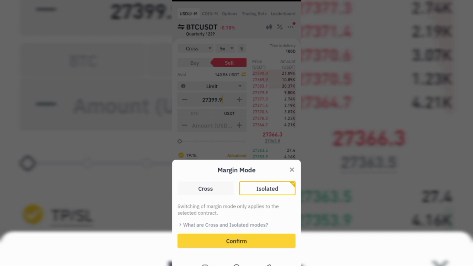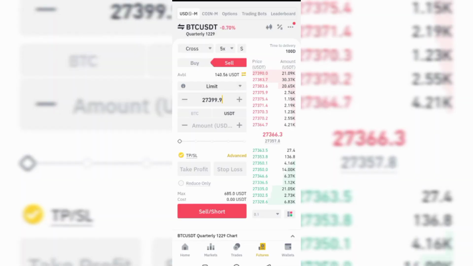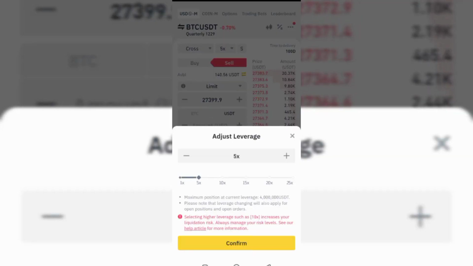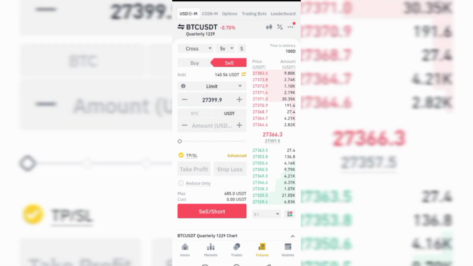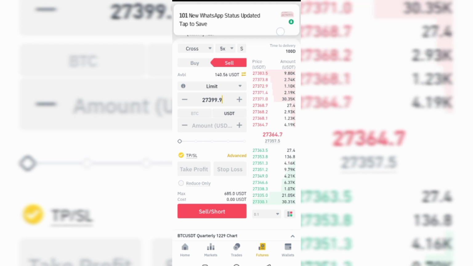So when I'm using isolated, it will not affect the remaining $100 if I'm using $40 to trade that particular coin. So remember, after choosing it, you are going to choose your leverage. It's always on 5x, or maybe you want to go to 20x or so. And remember, let's say you've already traded the coin and you used 20x, which is 20 leverage, and then you forgot to change it. The last trade I entered was 20x, so it will still be showing 20x.